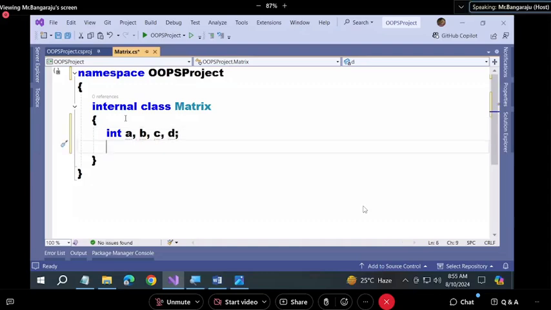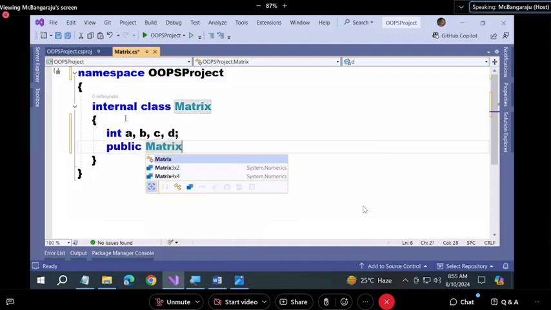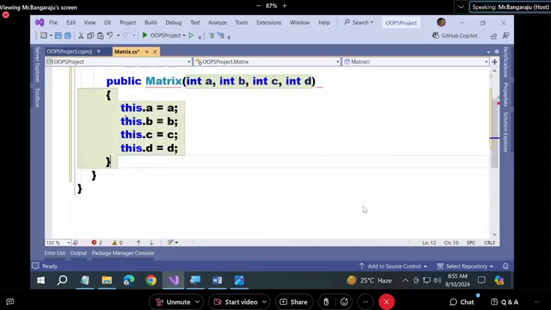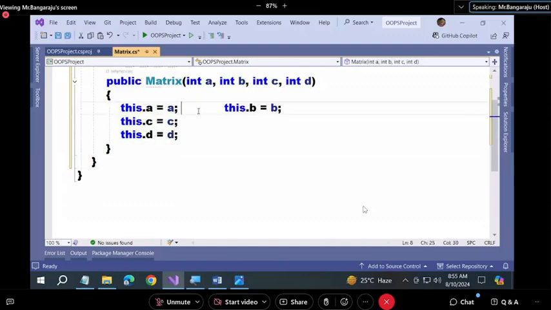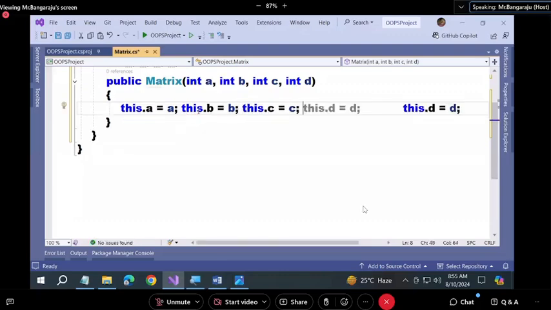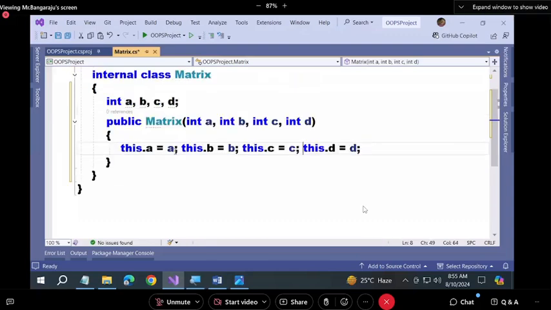This is what I said: remember the advantage of using the same names? The A value will go to A, B value will go to B, C value to C, D value to D. If we have different names here, it will be confusing.